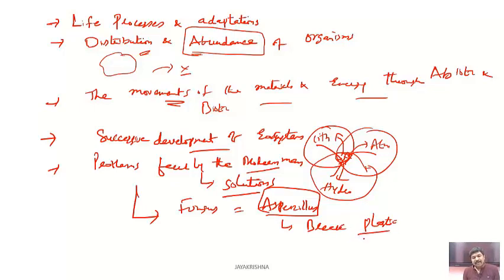As plastic is a non-biodegradable product, this particular fungus having the ability to break it down is a great breakthrough, and it shows the importance of the ecological studies.